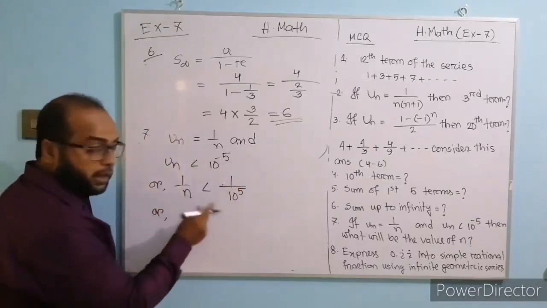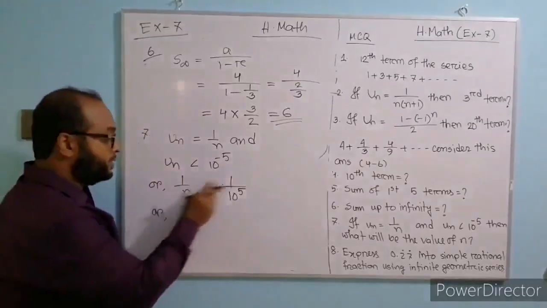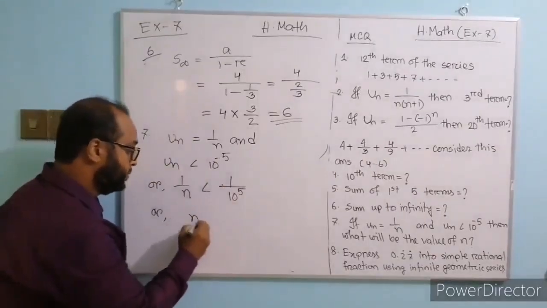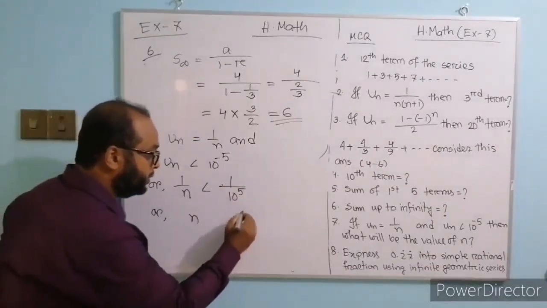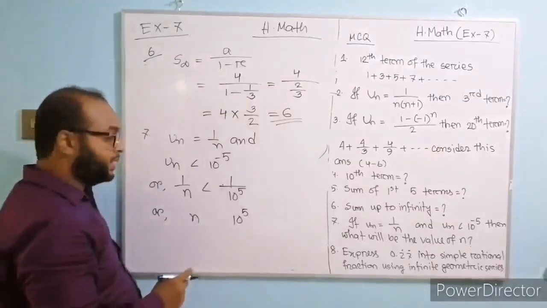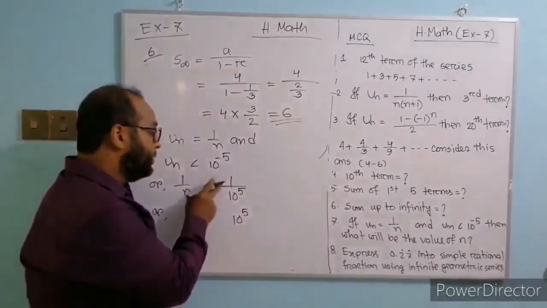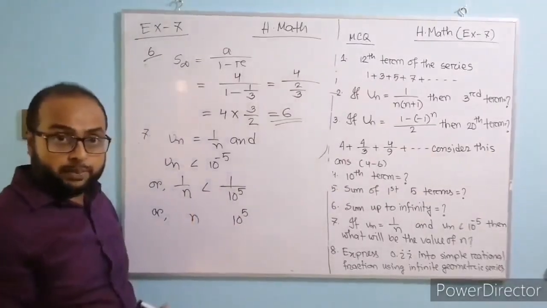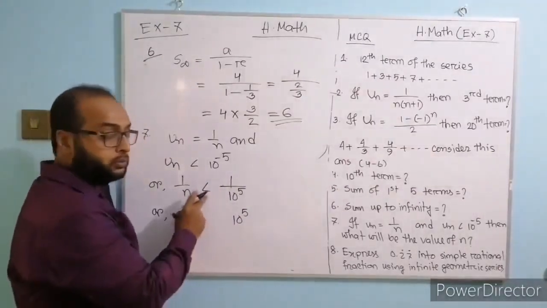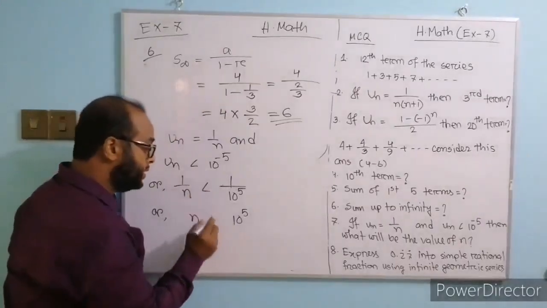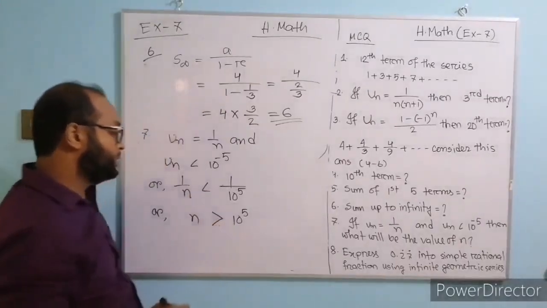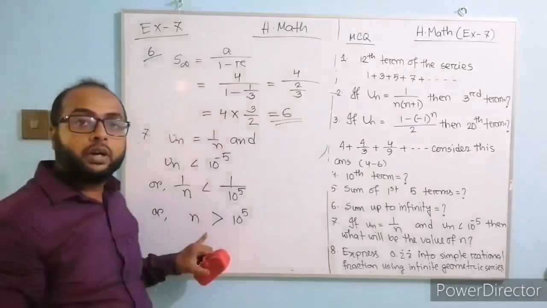Or if we invert the expressions, we get n, here we get 10 to the power 5. In chapter 6 of higher math, you know, if we invert expressions, the inequality sign will change. Less than will change to greater than. So this is the condition for n.